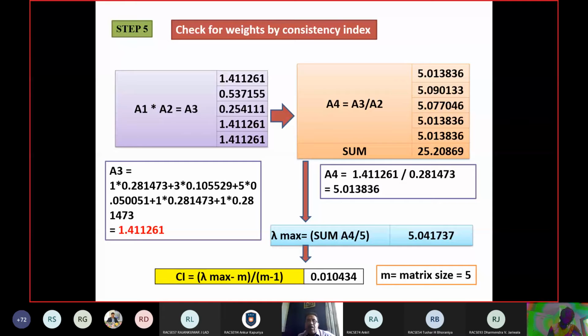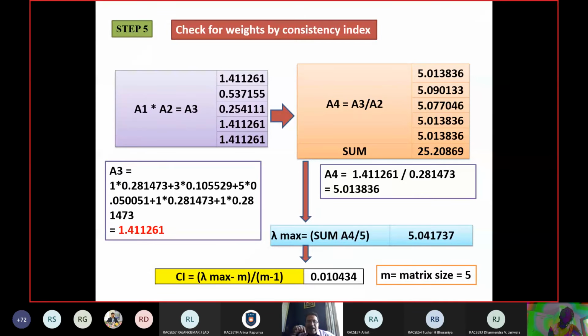Then do the sum of it. That sum comes out to be 25. Then you have to find lambda max. Lambda max is equal to the sum of the A4 matrix divided by the size of the matrix. What is the size of the matrix? 5. So the sum of A4 divided by 5 will give you